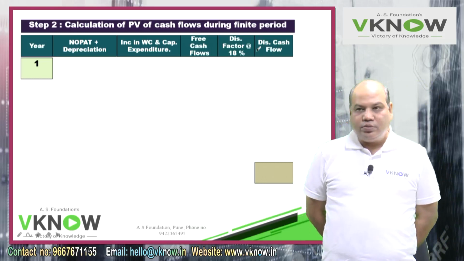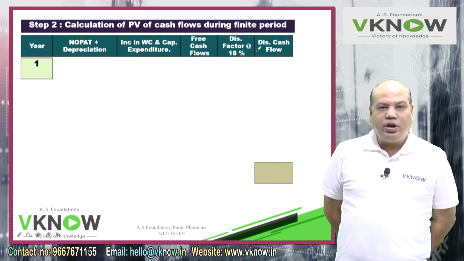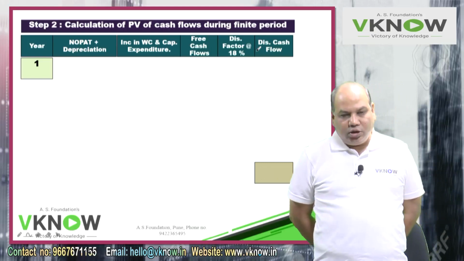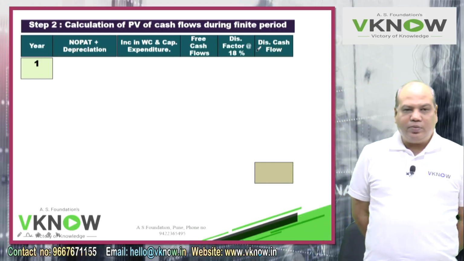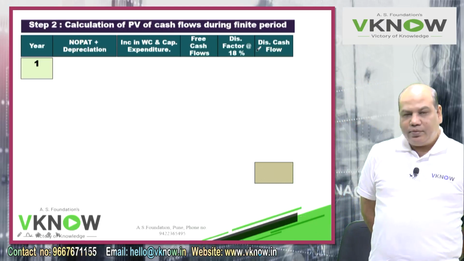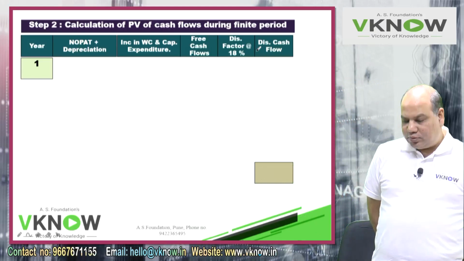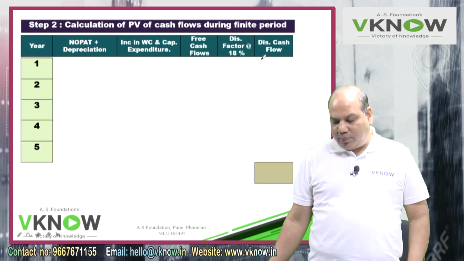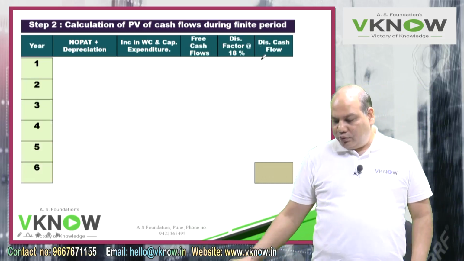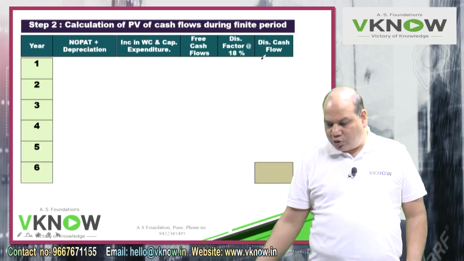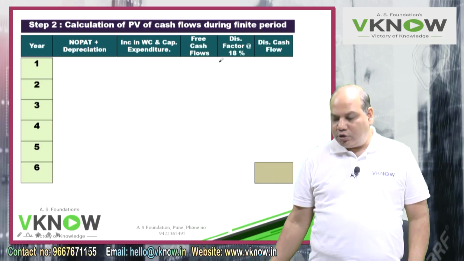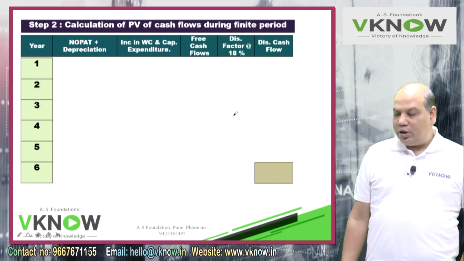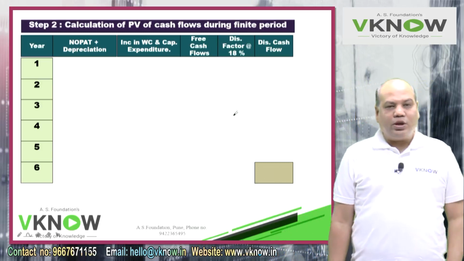Third column is increase in working capital and capital expenditure. So NOPAT plus depreciation minus increase in working capital and capital expenditure will give you free cash flow, fourth column. Free cash flow will be discounted at 18% and you will get the present value or discounted cash flow.